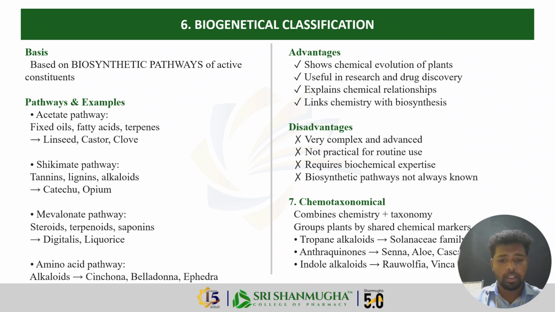The shikimate pathway produces tannins and lignins, the mevalonate pathway produces steroids, terpenes, and saponins, and the amino acid pathway produces alkaloids. So this is how crude drugs are classified by their biosynthetic pathways.